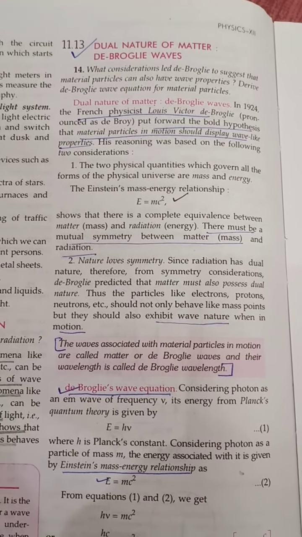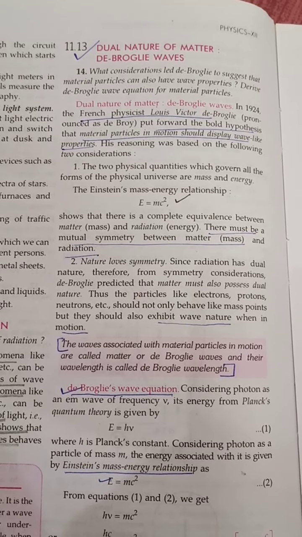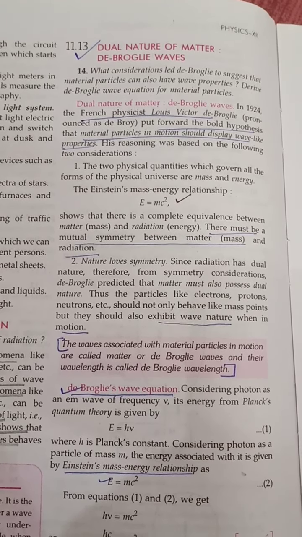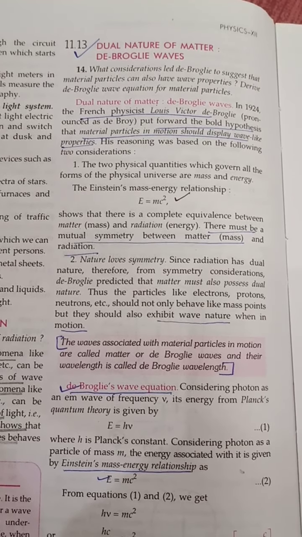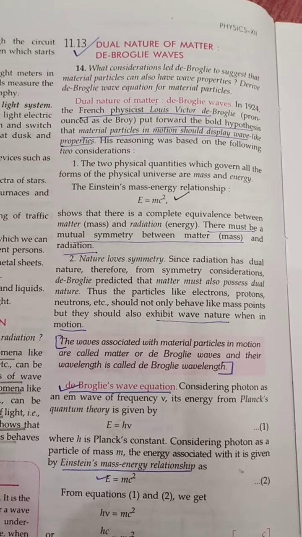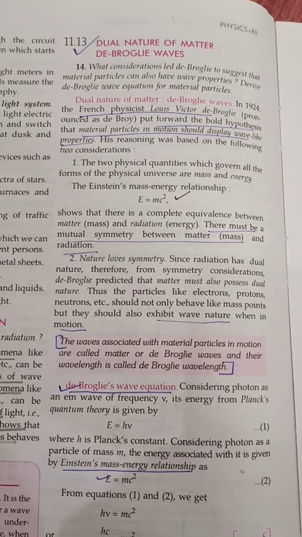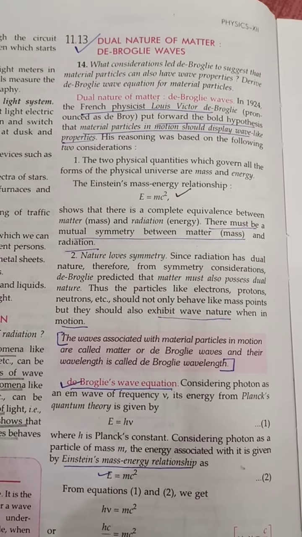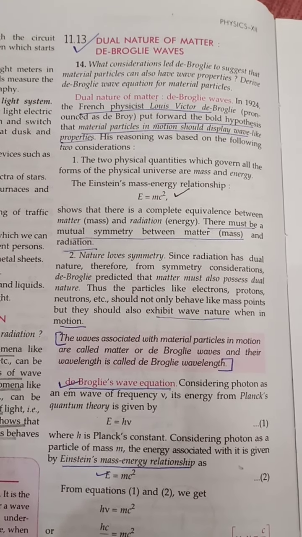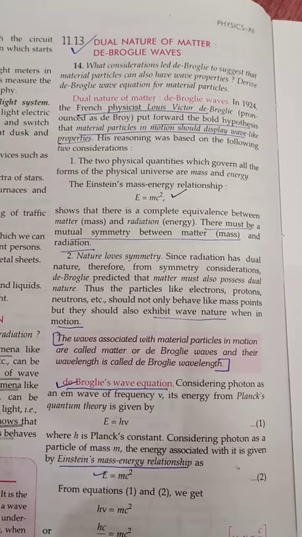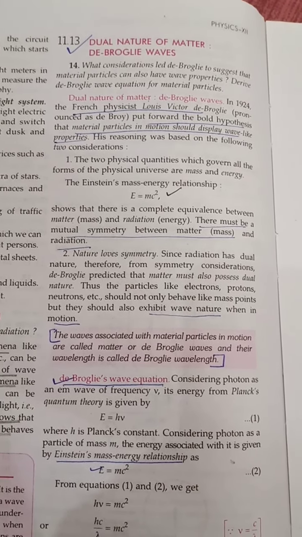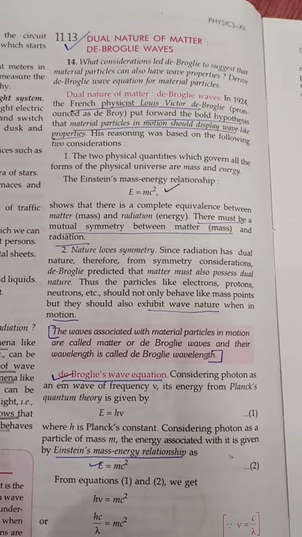First, the two physical quantities which govern all the forms of physical universe are mass and energy. According to Einstein mass-energy relationship, E is equal to mc square, there is a complete equivalence between the matter, that is called mass, and radiation, which is called energy. There must be a mutual symmetry between matter and radiation.